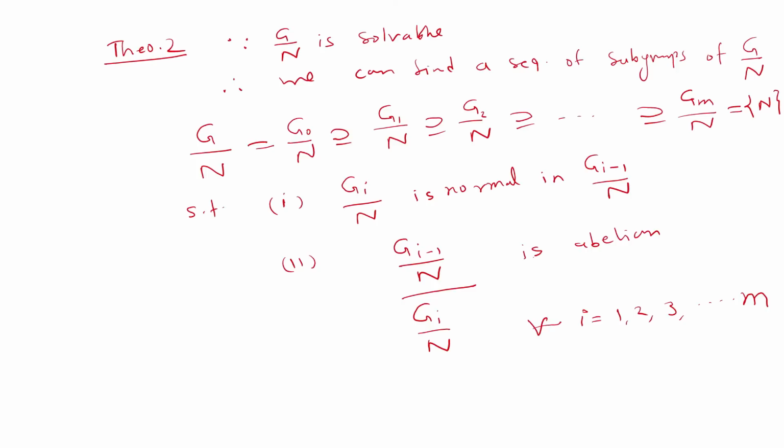Now we have an isomorphism theorem, which tells that Gi minus 1 by N by Gi by N will be isomorphic to Gi minus 1 by Gi.